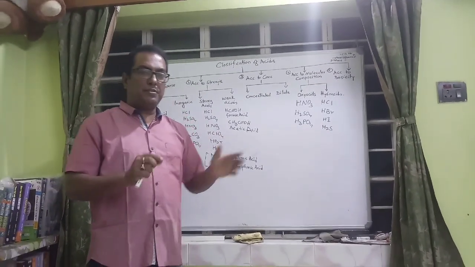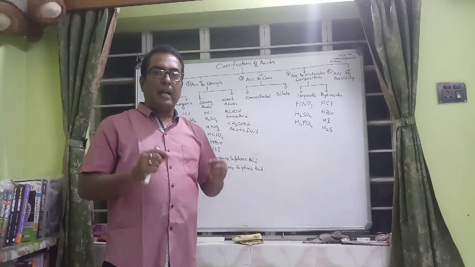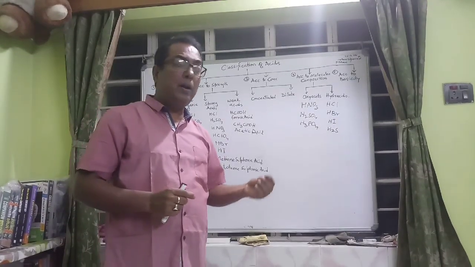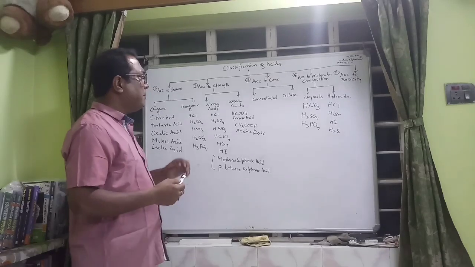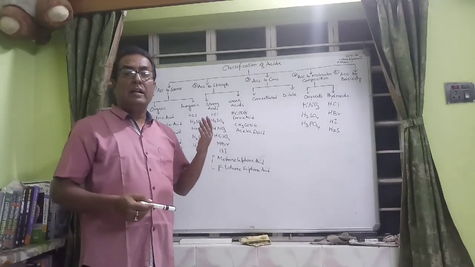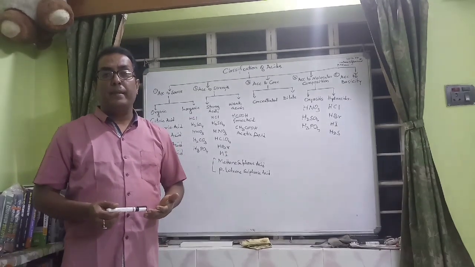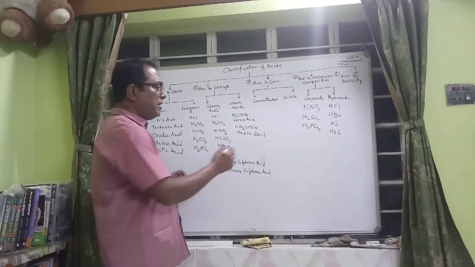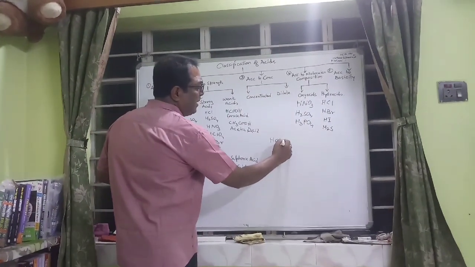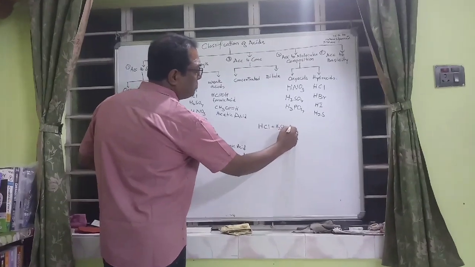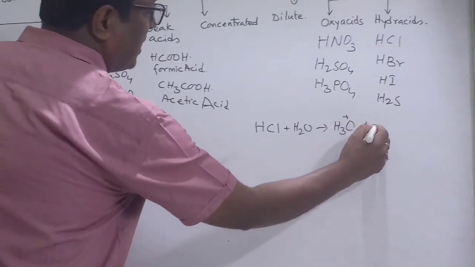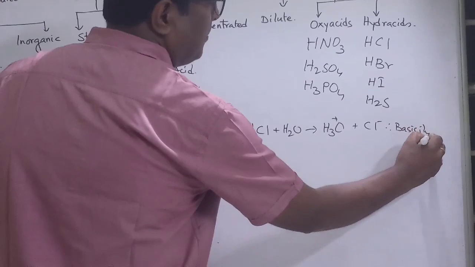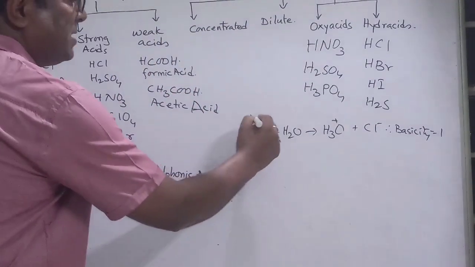Yes student, get ready with your pen and the copy and just write down: basicity is defined as the number of hydronium ions that can be formed when one molecule of acid is added to water. So in case of HCl, when you are adding it in the water, it is going to produce only one hydronium ion. Therefore, the basicity is 1.